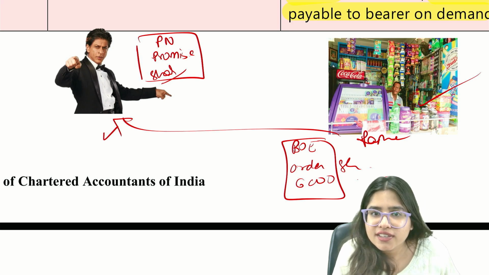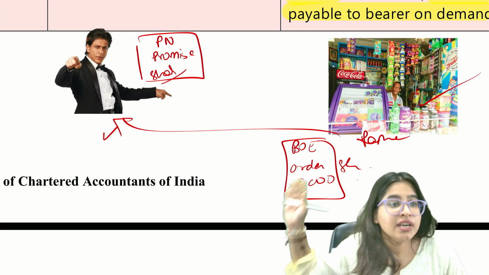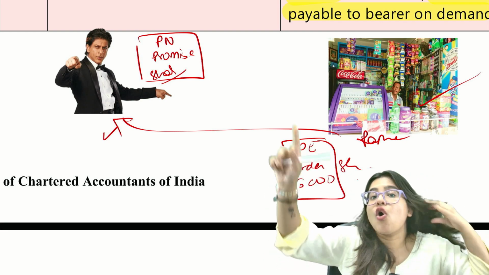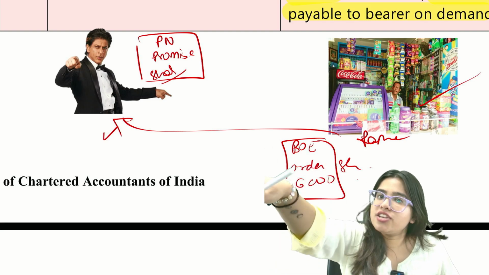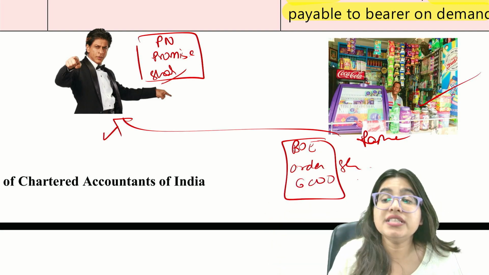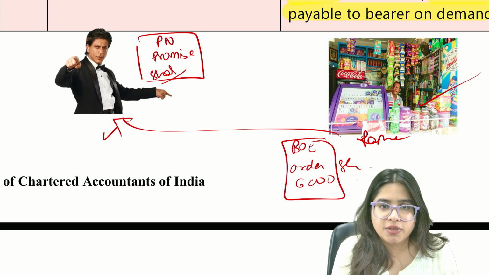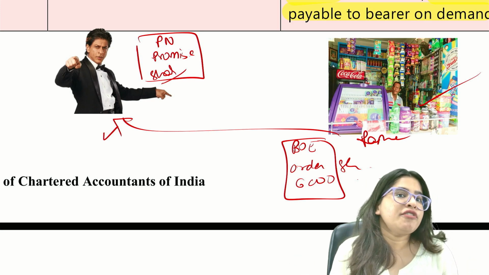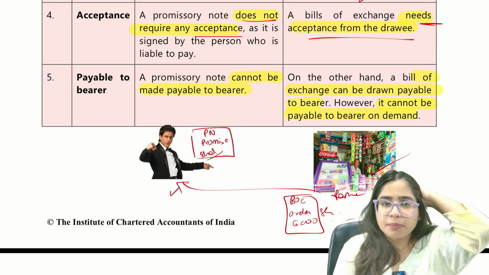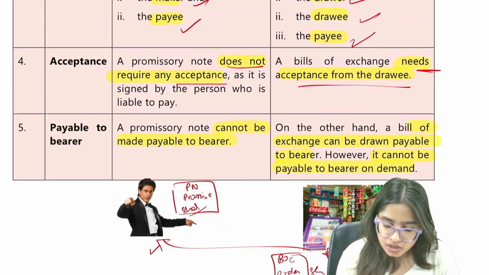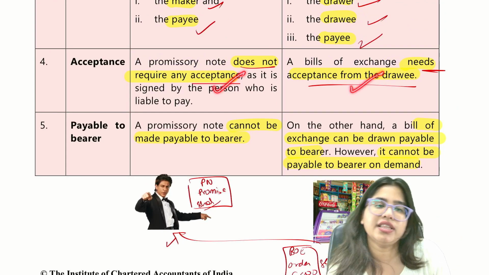Of course not. The bill of exchange has to be accepted by the person who has to pay the money. Shah Rukh Khan says, okay, I accept it, I will pay this much rupees. That's why, because it's an order to pay, it has to be accepted by the payer. So a promissory note does not require acceptance, but bills of exchange need acceptance from the drawee.